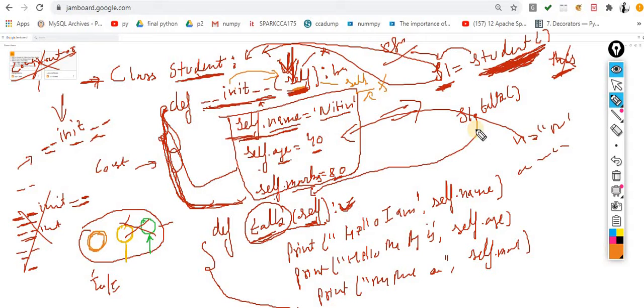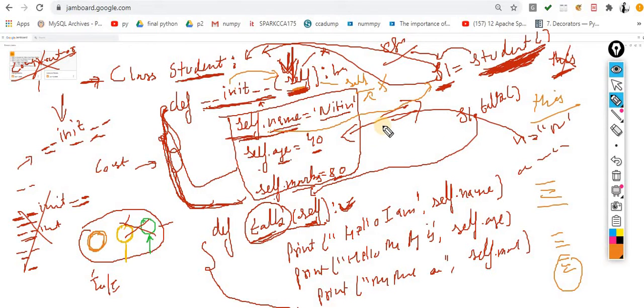But for the naming convention, in every internet code, in every example available over the internet related to these classes, they will use this self. It is not mandatory that you take self, but yes, normally we will use self. So this is the first difference. If you're coming from a technical background of Java, then this is the keyword used for referring to the current object. That means this variable is referred to this current object. That's why they are called object level variables.